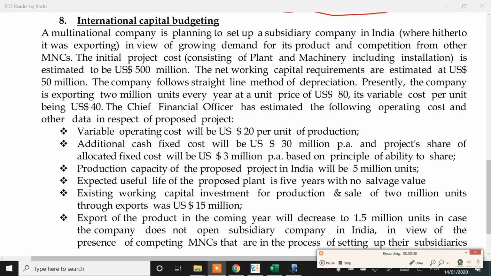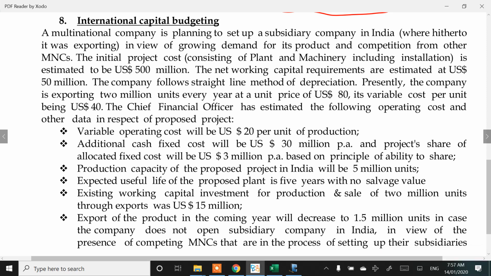The scenario is INR has appreciated by 10%. Friends, please maintain silence. If INR appreciates by 10%, pound would have depreciated.